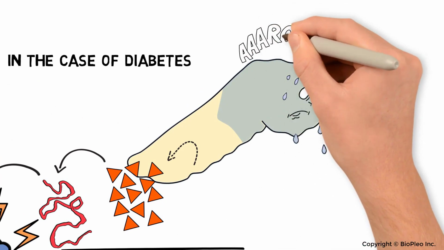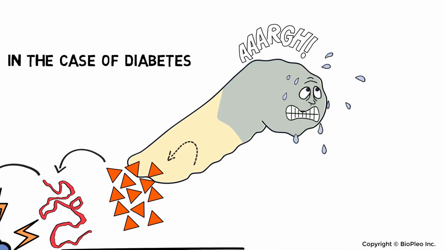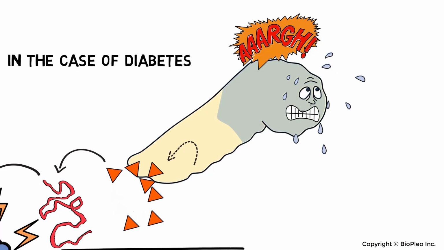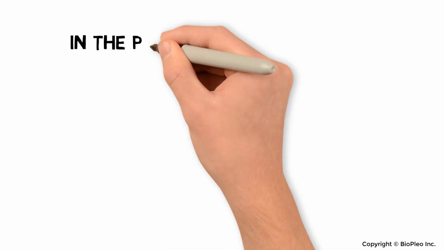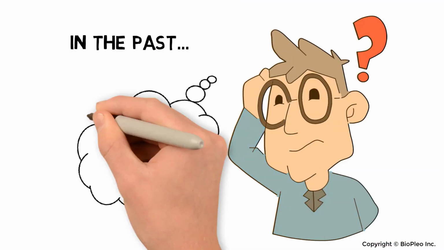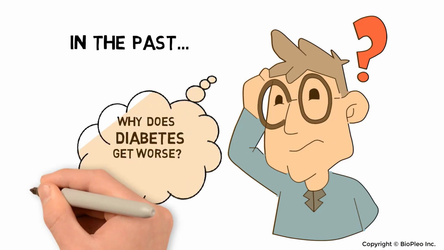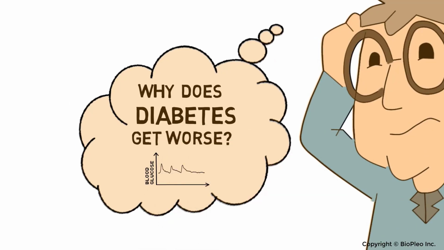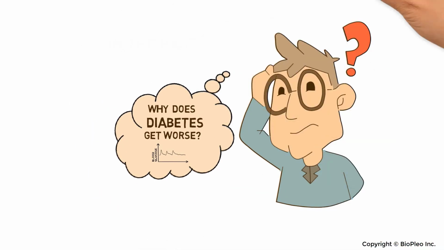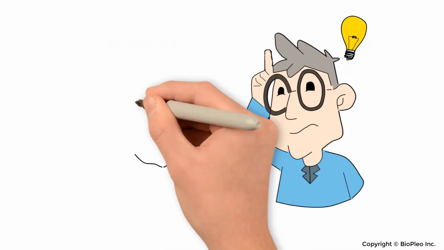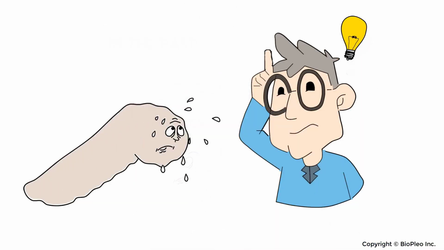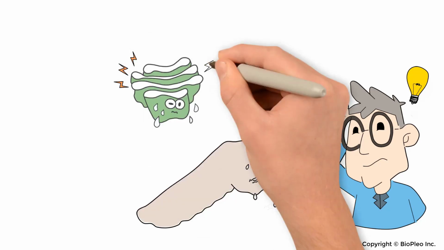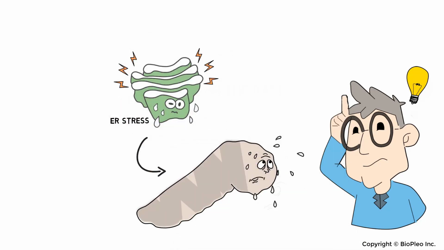Even worse, the stress levels in the surviving beta cells will increase intensely, as they must work harder to compensate for the lost productivity, and consequently, they die at an accelerated rate. In the past, it was unclear as to why diabetes gets worse, even when the blood sugar levels have been well maintained by medications. However, as our knowledge has increased, we now understand that the progression of diabetes itself reflects largely how fast the ER stress kills pancreatic beta cells.